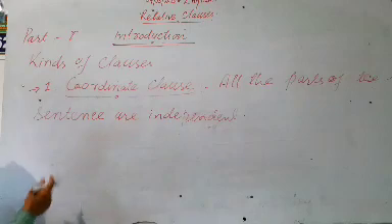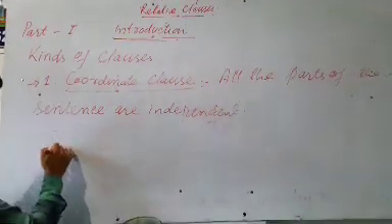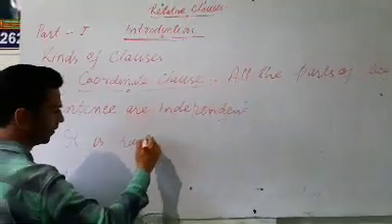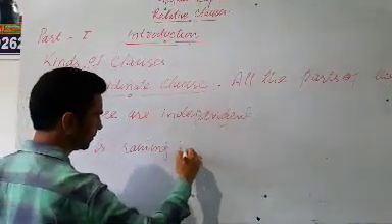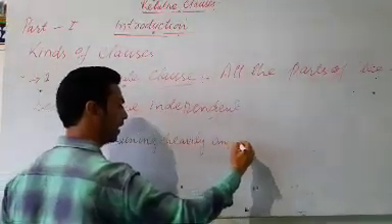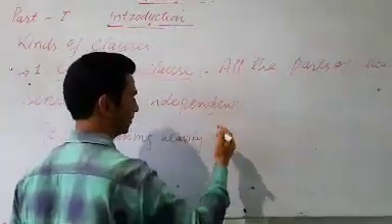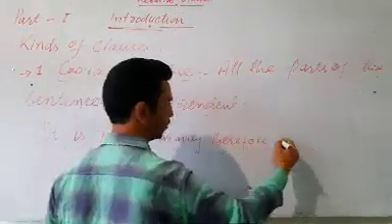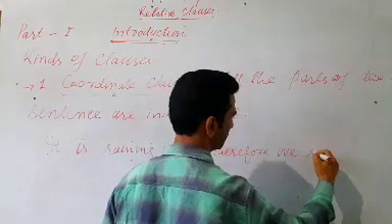For example, it is raining heavily, and therefore we shall not play the match today.